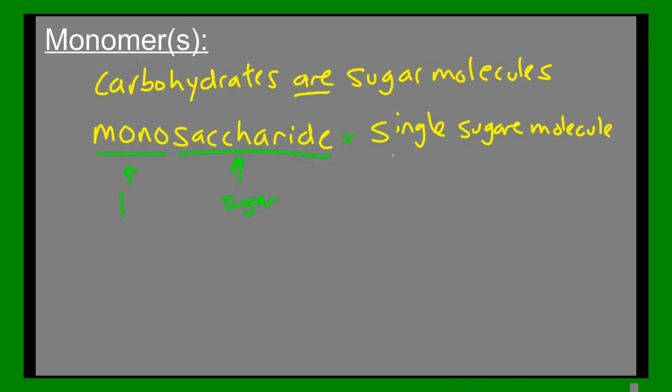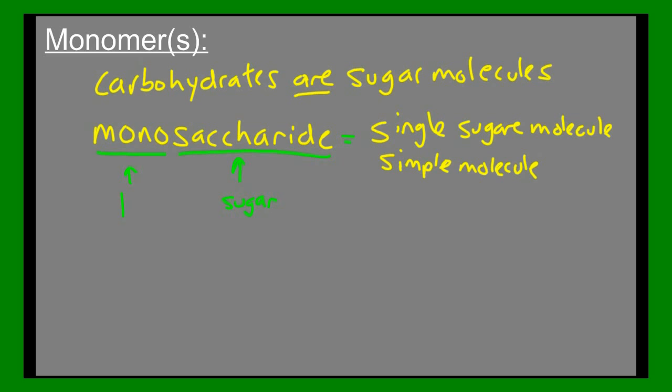Oftentimes, we consider these to be simple molecules, which means they're not very complex, although I'm going to show you some images here and they're going to look complex, but I'm going to show you images in the next slide which are even more complex, which is why we consider monosaccharides to be simple sugars.